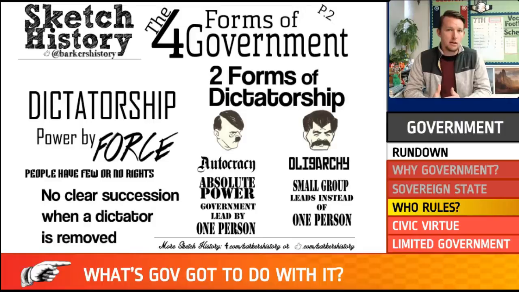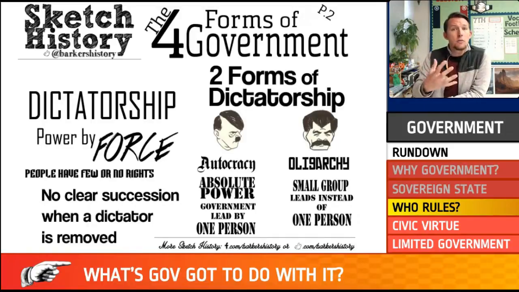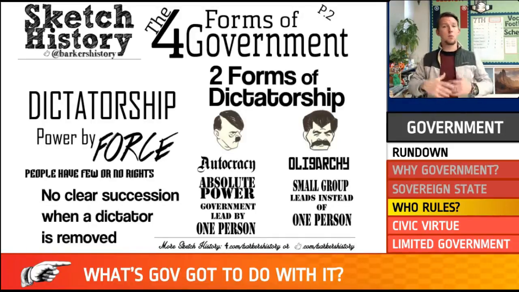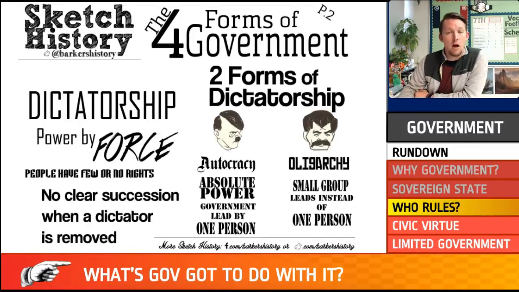That is an oligarchy. That is similar to what the Soviet Union had under Joseph Stalin, which we will talk about next unit when we talk about economic systems. We talk about capitalism and communism. A small group leads. Usually it has one person who's kind of the figurehead at the top, but that person delegates power and has other people help them in an oligarchy.